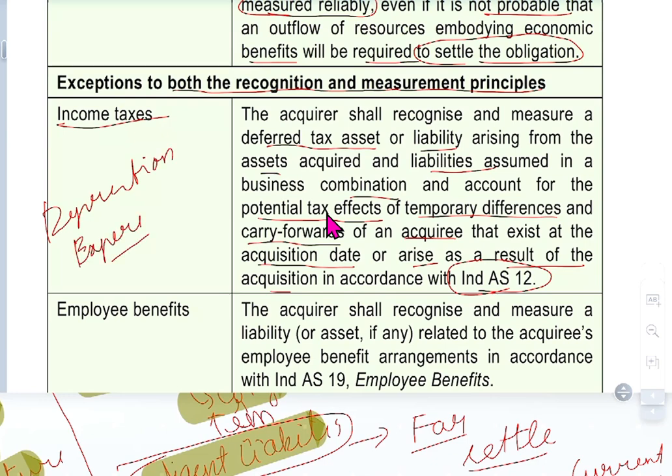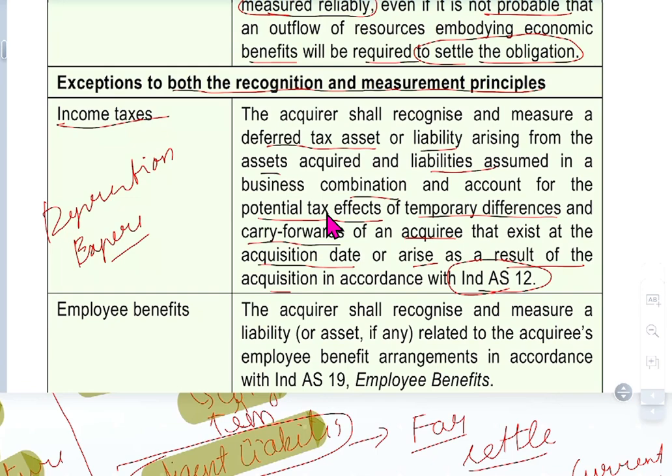Sometimes the acquirer has a deferred tax liability and the acquiree has a deferred tax asset, and both get nullified after the combination. Sometimes both have deferred tax liabilities, and after the combination the deferred tax liability will potentially increase. So such things are there.